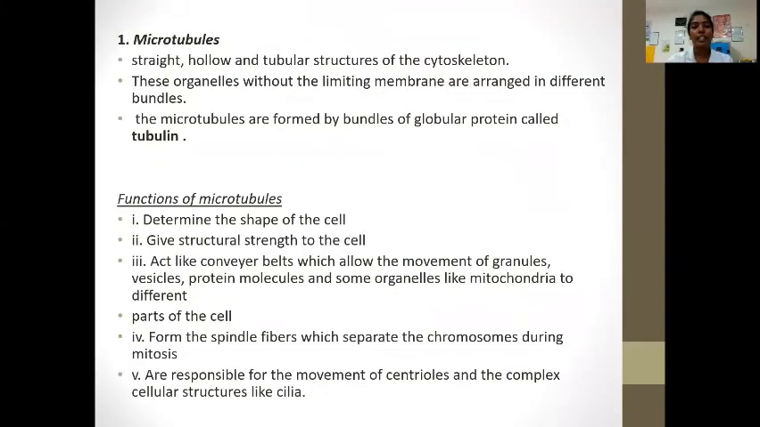The microtubules are straight, hollow, and tubular structures of cytoskeleton. These organelles without the limiting membrane are arranged in different bundles. Microtubules are formed by bundles of globular protein called tubulin. The function of microtubules: it determines the shape of the cell, gives structural strength to the cell, acts like a conveyor belt which allows the movement of granules, vesicles, protein molecules, and some organelles like mitochondria to different parts of the cell. Forms the spindle fibers which separate the chromosomes during the mitosis. They are responsible for the movement of centrioles and complex cellular structures like cilia.